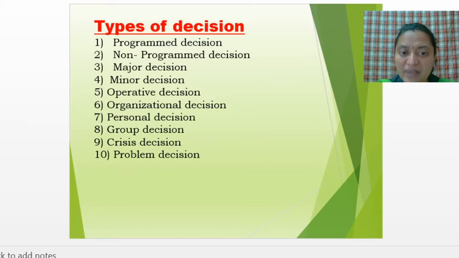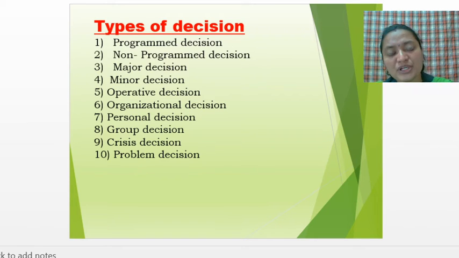The next one is minor decision. Minor decision has been taken by the lower level management. Suppose they want to purchase any kind of current assets. Current assets means, for example, small stationery items, whose cost is very less and which does not require more cost or more money. That minor decision has been taken by the lower level management. The next one is operative decision.